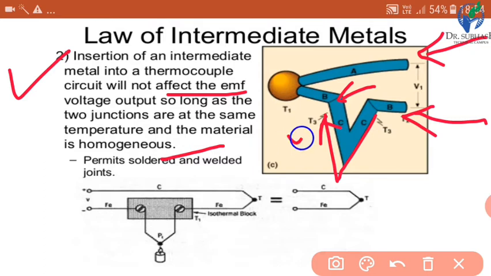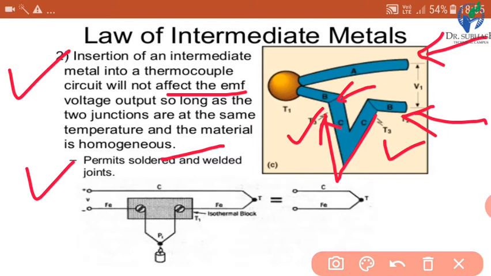It means here is temperature T3, then here the temperature should also be T3. And how can we join the intermediate metal? It permits soldered and welded joints. So these two ways we can join the third metal.